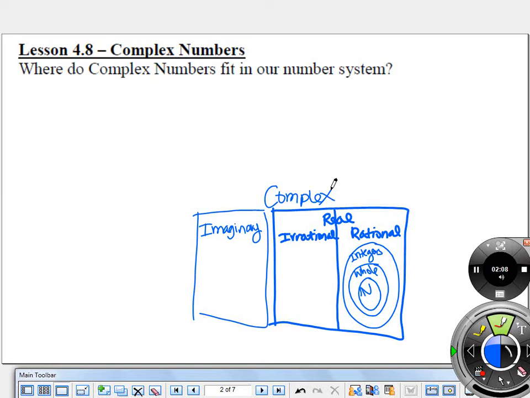So real numbers are technically complex numbers also, just like how rational numbers are real numbers, okay? But what makes a number complex is it could be just imaginary, it could be just real, it could have a real part and an imaginary part, and we'll look at that too. Okay? All right, so what are these imaginary numbers? Where did they come from? How did they come up with them?